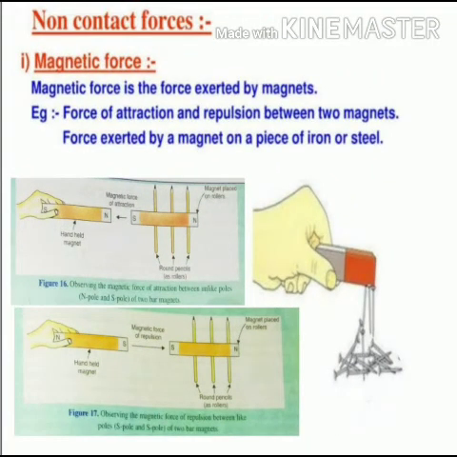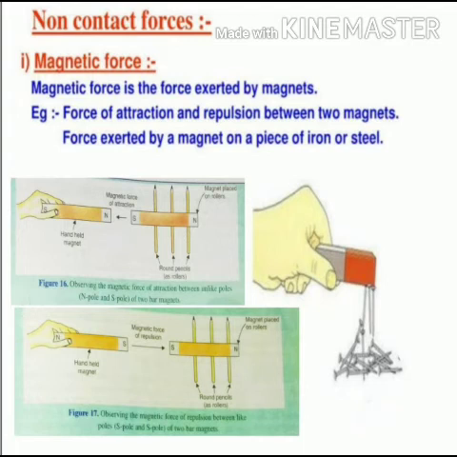Students, you all know very well, if we bring a magnet near iron nails or pins, the magnet pulls them towards it. It means the magnet exerts a kind of force on them, and the force exerted by a magnet is called magnetic force. The magnetic force acts even from a distance. Since a magnet can exert its magnetic force on objects from a distance even without touching them, it is an example of non-contact force.